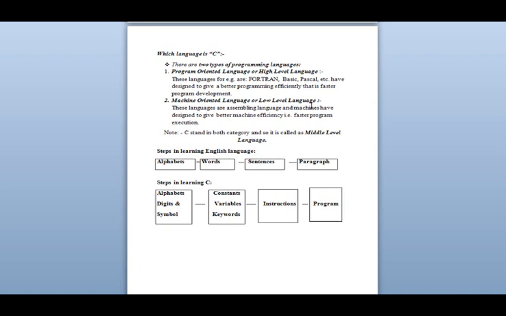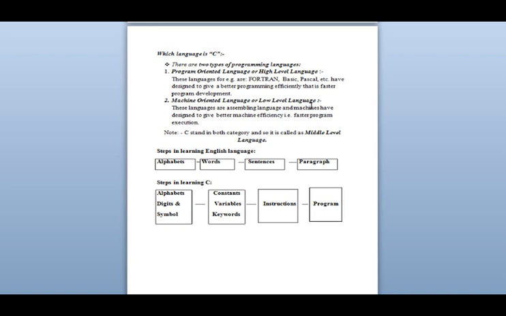Slowly and steadily, we improve our language. This is not only about English. Whatever language you talk about, we follow the same process all over the world, whether it is Hindi, Marathi, Punjabi, German, Japanese, or many other languages.